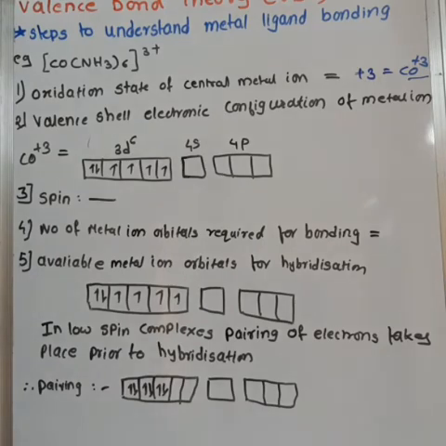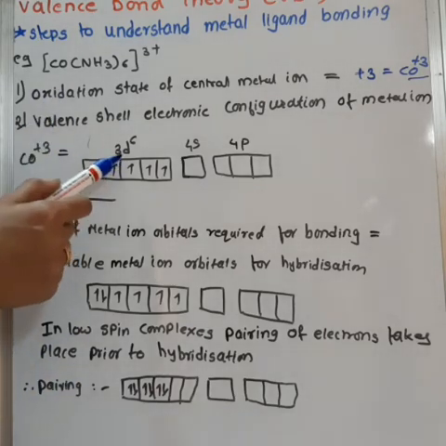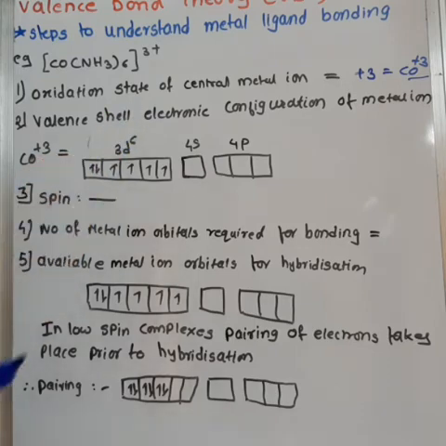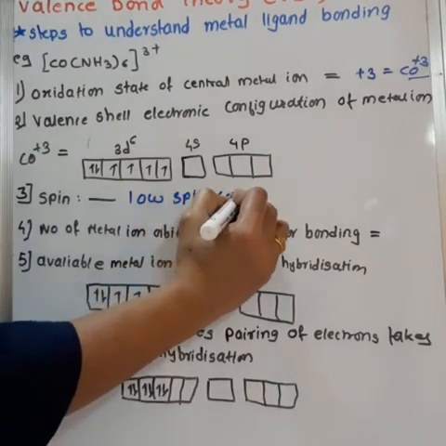Third step, see whether the complex is low spin or high spin. But this is applicable only for octahedral complexes with d4 to d8 electronic configurations. In this, the cobalt +3 electronic configuration is 3d6. So this is a low spin complex. So Co utilizes (n-1)d orbitals. So this is a low spin complex.